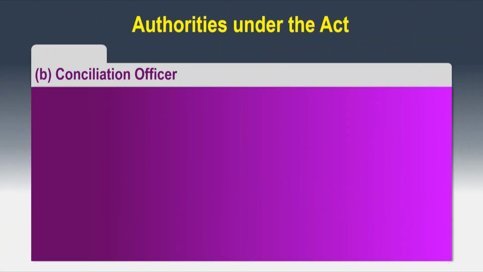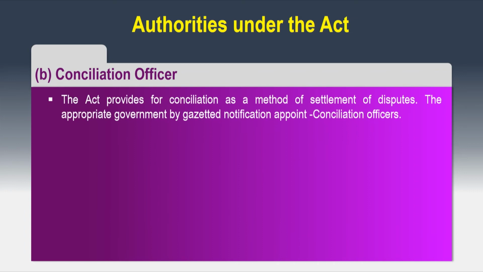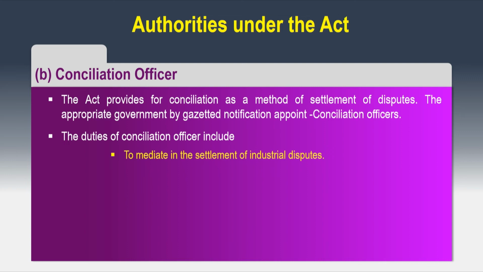The second authority is the conciliation officers. The act provides for conciliation as a method of settlement of disputes. The appropriate government by gazette notification appoints conciliation officers. The duties of conciliation officers include to mediate in the settlement of industrial disputes and to promote the settlement of disputes.